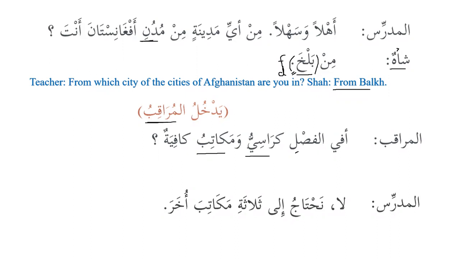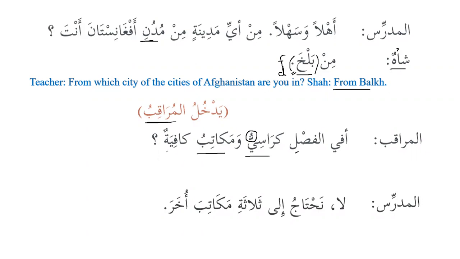But we know ya happened to be there twice and the ya has been merged into tashdid. So mafa'ilu wa mafa'ilu, we know that there are only two nouns, mafa'ilu and mafa'ilu, that are mamnu min as-sarf, and they are muntahal jumur, that is the end of the plural. After that, we can't make any plural noun.